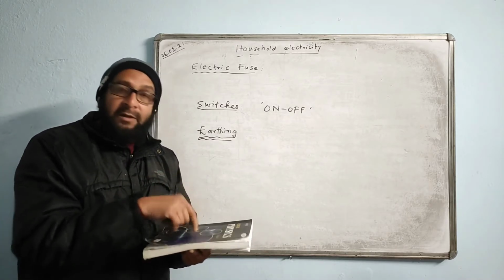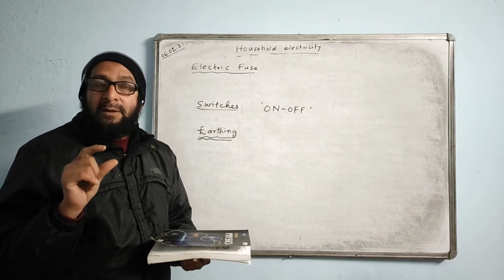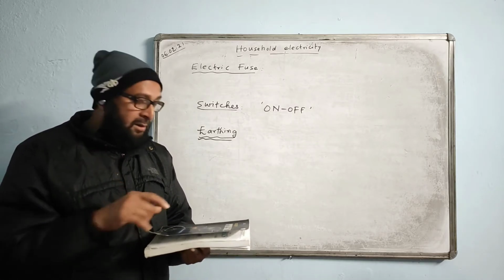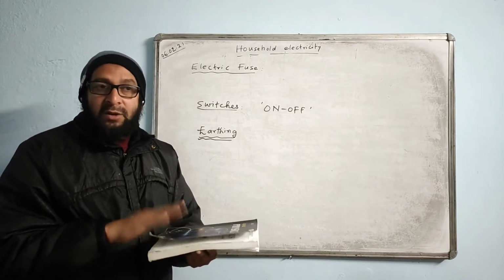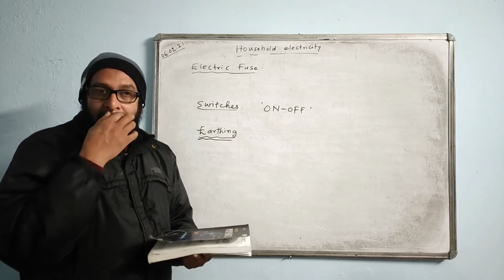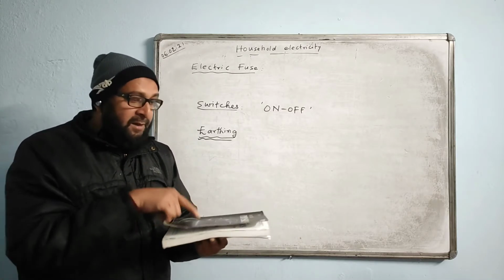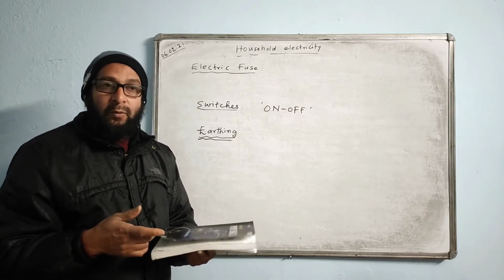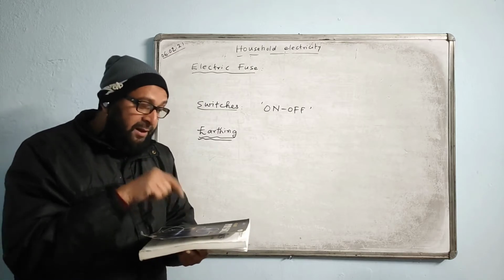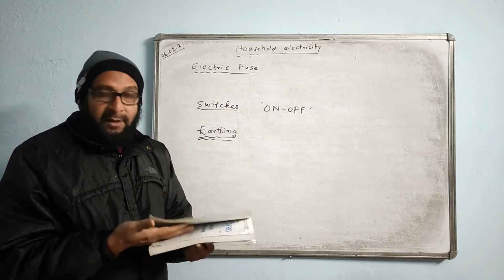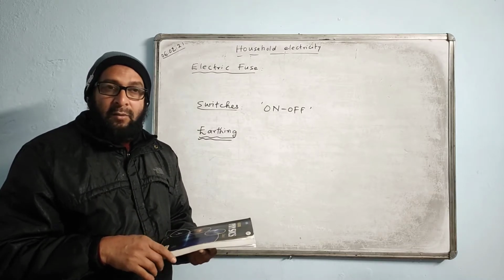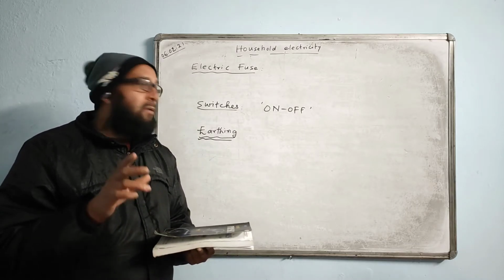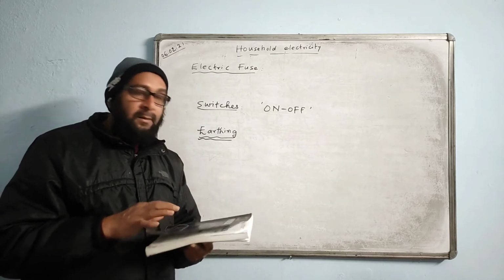But the fuse blowing is giving you the indication that there is a current running in the metallic part of the appliance, that means the device is not safe to be used. Again you try it, but if the current is leaking, again the fuse will blow. So it keeps on blowing unless you correct the fault, I mean, check the leakage of the current in the metallic part of the appliance. Hope you understood.